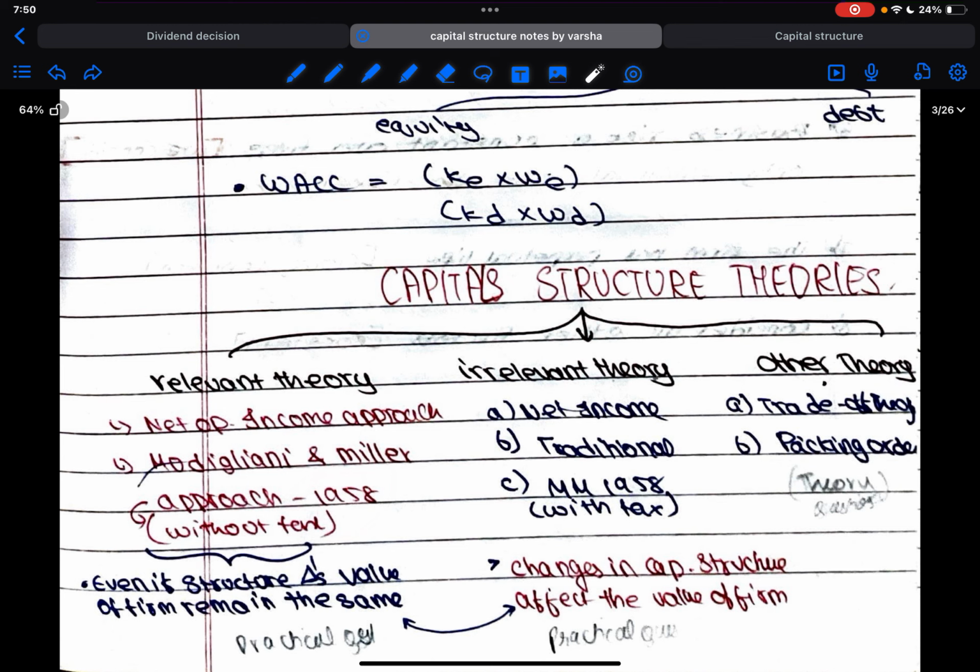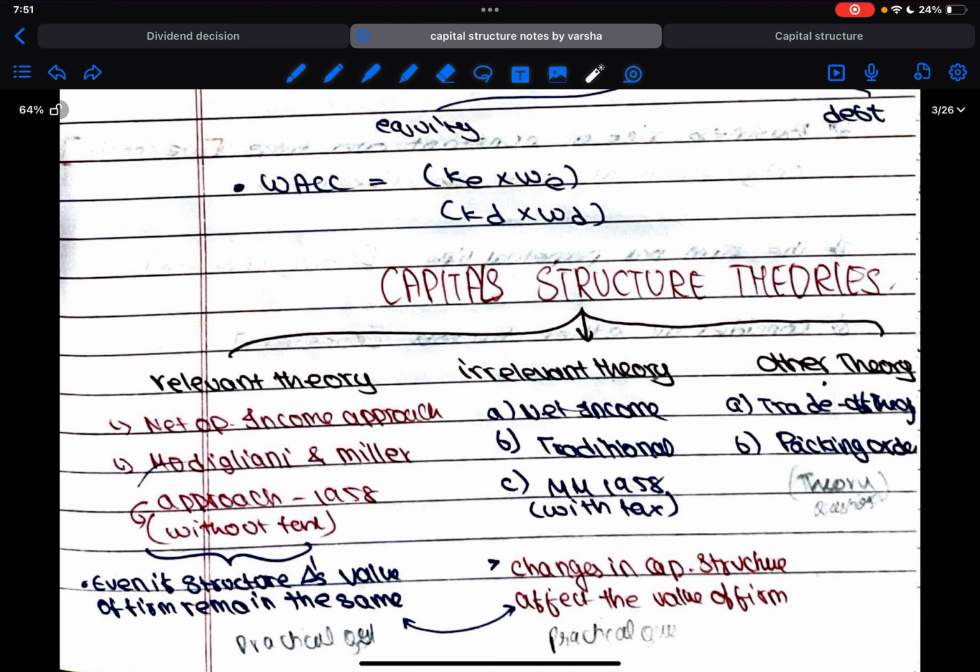Why is it specifically given? Modigliani-Miller actually had an approach where he ignored practical aspects like taxation, risk and all. Later when he realized that in real market conditions, if we do not consider taxation and other risk factors, our theory is not going to be applicable uniformly, or very practical, or usable.